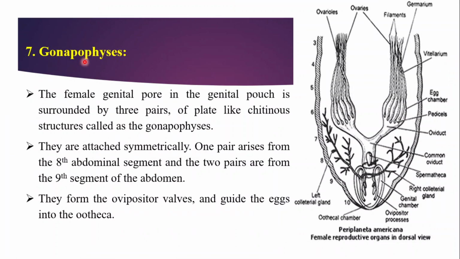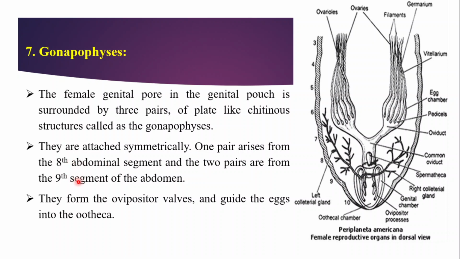Now, gonapophysis. The female genital pore in the genital pouch is surrounded by three pairs of plate-like chitinous structures called the gonapophyses. They are attached symmetrically. One pair arises from the 8th abdominal segment and two pairs are from the 9th segment of the abdomen. So these are the chitinous external organs present in the 8th and 9th segment.